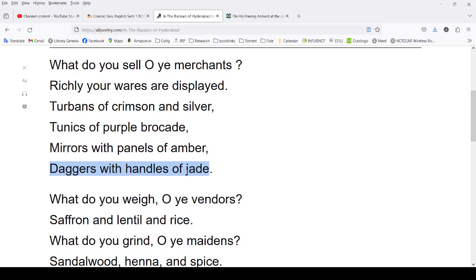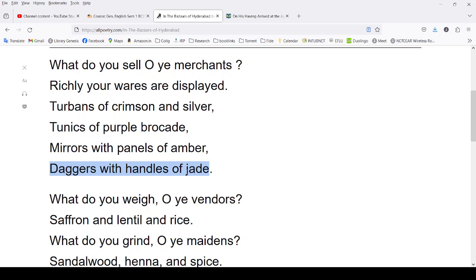Mirrors with panels of amber, and daggers with handles of jade. So you have these daggers with jade and these ornamented small daggers.